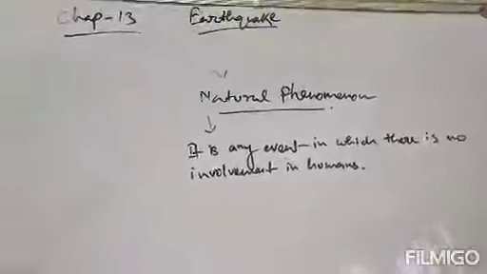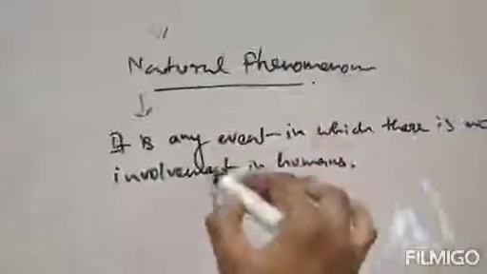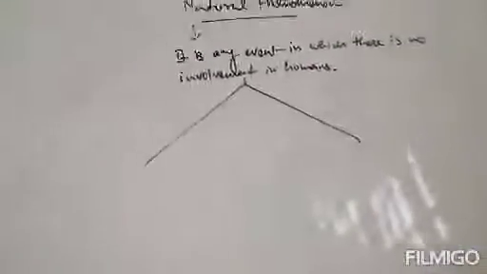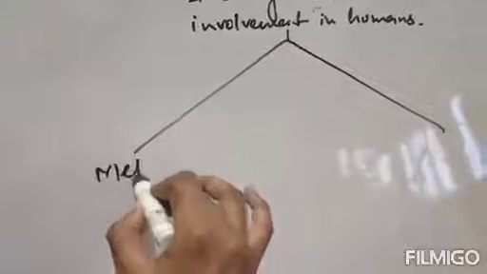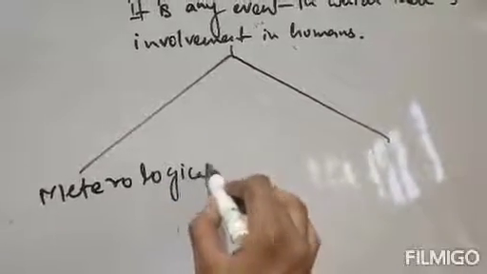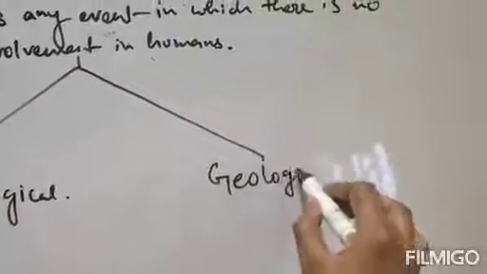Now natural phenomena are of two types. One is meteorological and one is geological.